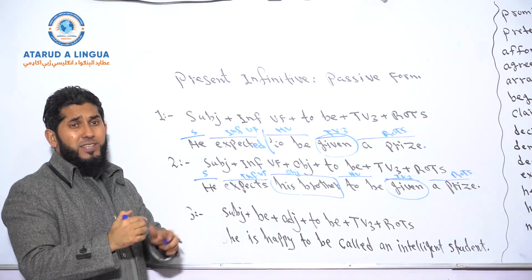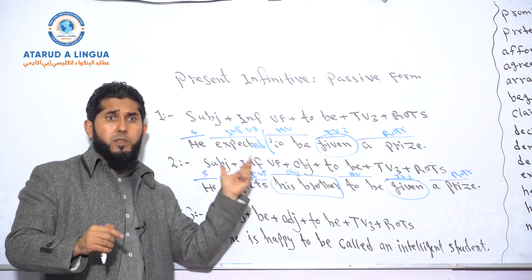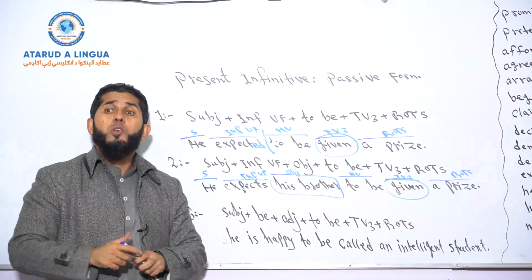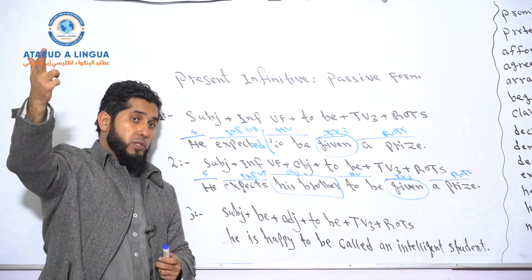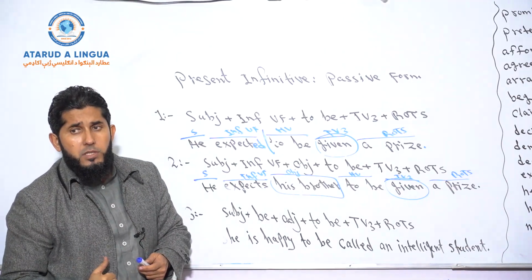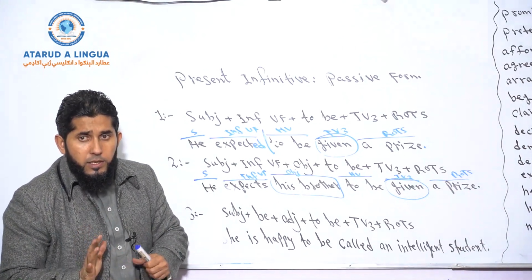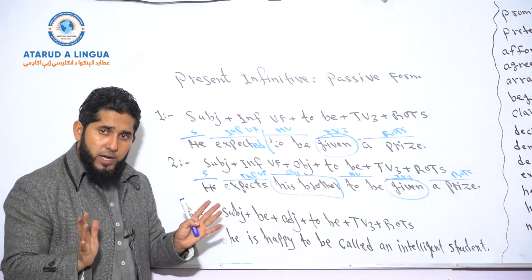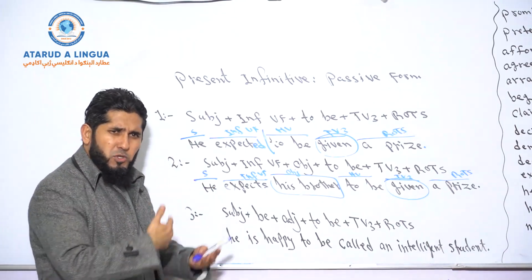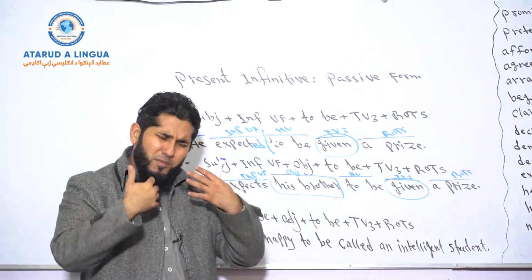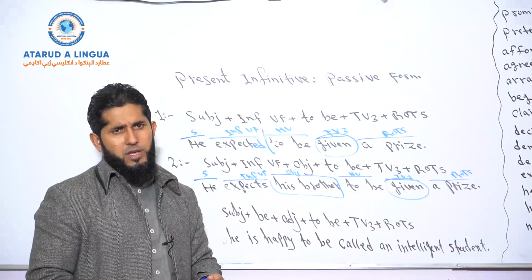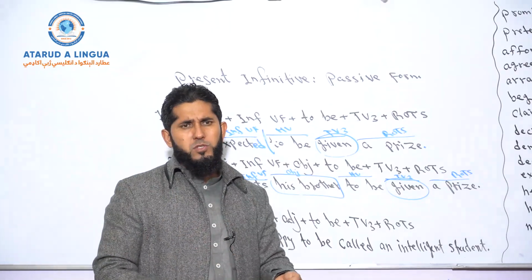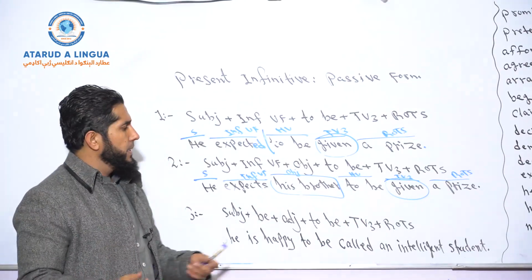If you say simple past tense, present infinitive passive form and then simple past tense, it's okay. You can use present infinitive passive form in simple past tense, in simple future tense, or in simple present tense. You got it? Yes. Your tense could be any tense, right? Just, most commonly, infinitive verbs, most of them, not all of them, are commonly not used in continuous tenses, okay? But sometimes they could be used in continuous tenses as well, okay?